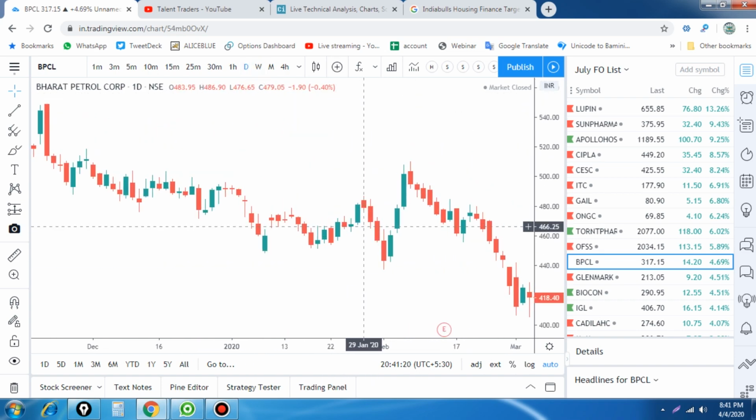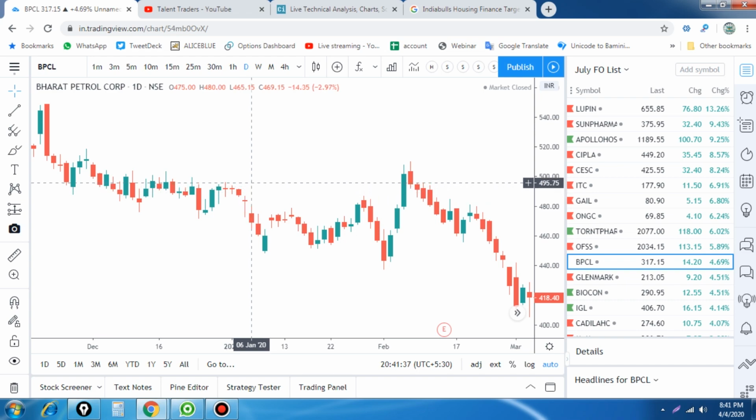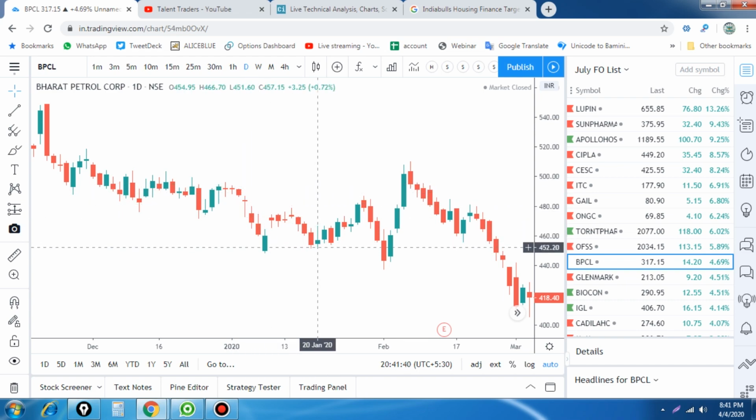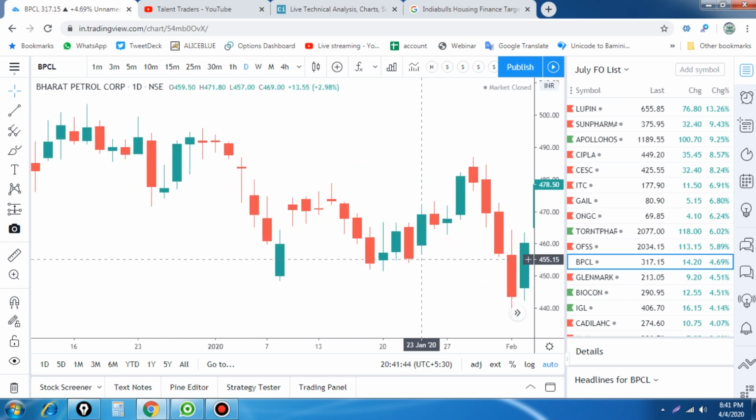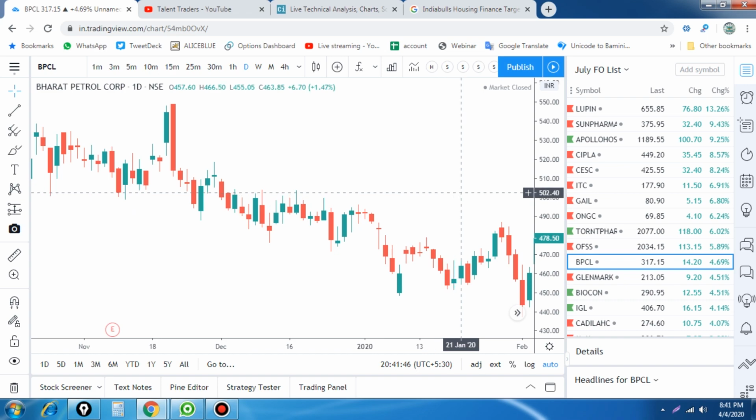Here you see a doji at the top, a double doji which forms at the top level. So here you see 494.80 and the next candle forms 496. When it breaks below the low of 481, that is your sell point. When 481 is broken, you sell the position and your stop loss is 491. From there it fell down to a maximum low of 447. Here there is a daily candle, and again you see that, but this was not valid because the previous trend is down. So that is also something we have to remember.